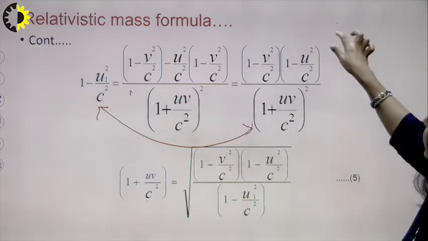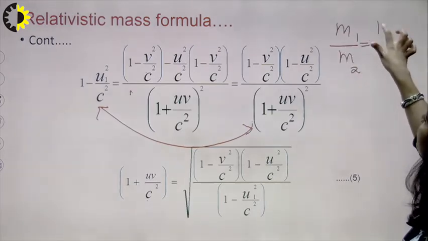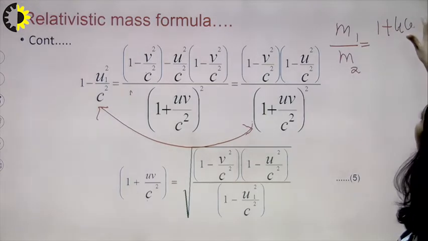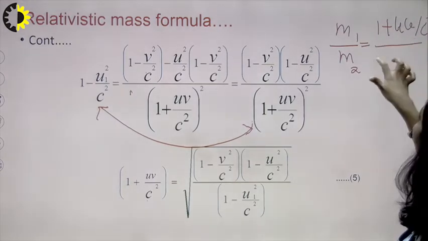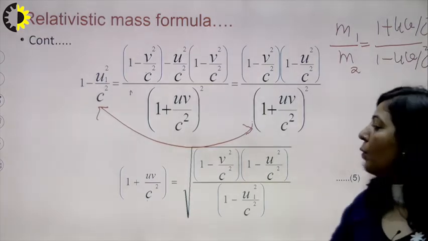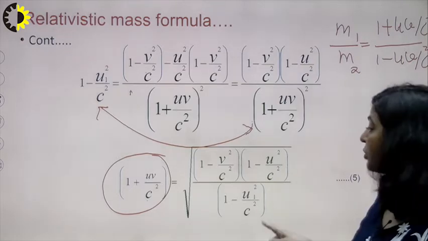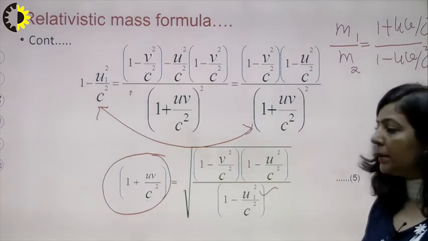So what was that m1 upon m2? m1 upon m2 was equal to 1 plus uv upon c square upon 1 minus uv upon c square. So what you have now? You have the value of 1 plus uv upon c square in terms of u1, right?